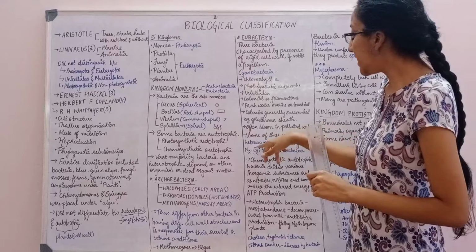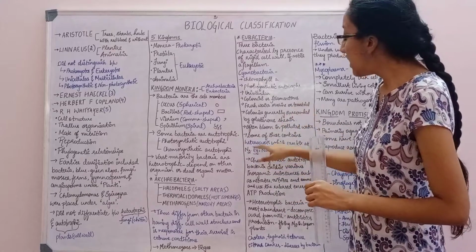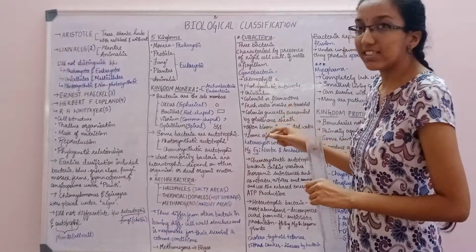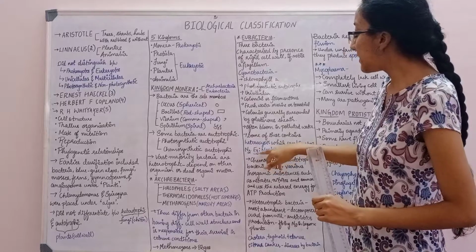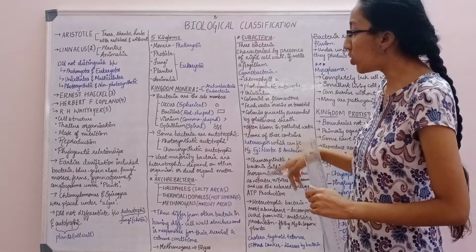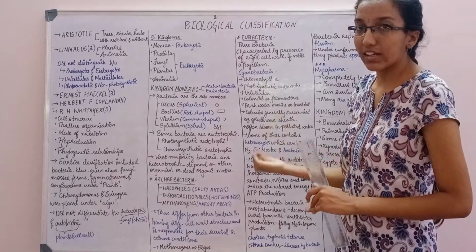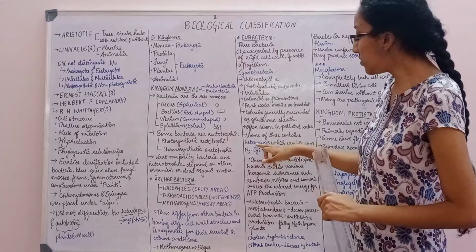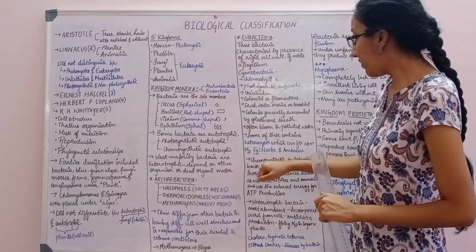Some of these contain heterocysts, which can fix atmospheric nitrogen. This is very important. They contain specialized cells to fix atmospheric nitrogen called heterocysts. Examples where this is present are Nostoc and Anabaena. These are very important, and there is a diagram given in the textbook which you have to go through. That diagram is also very important. So heterocysts are important.